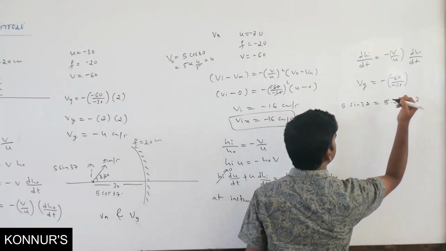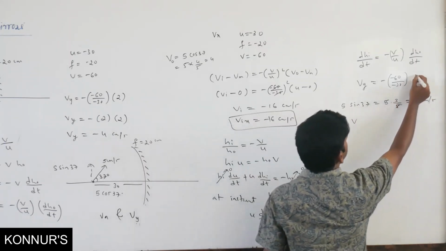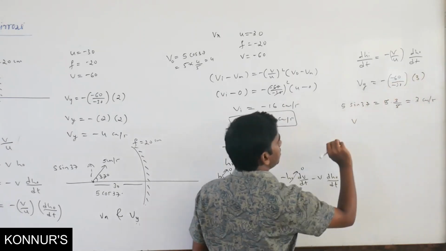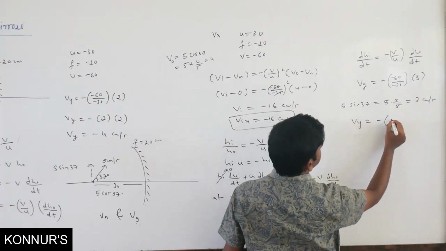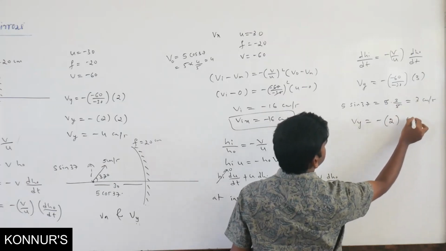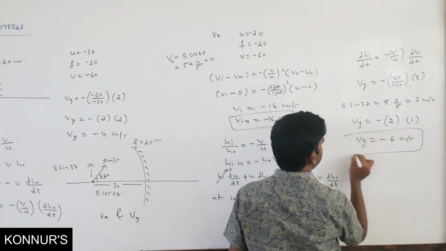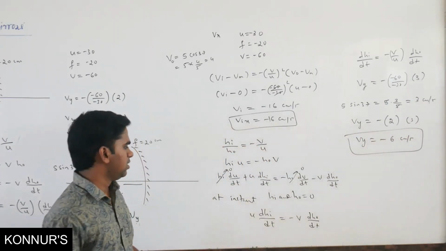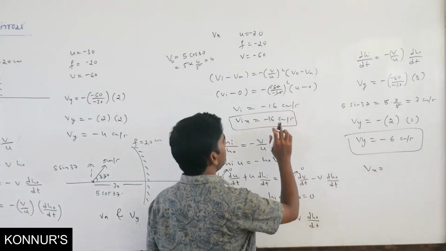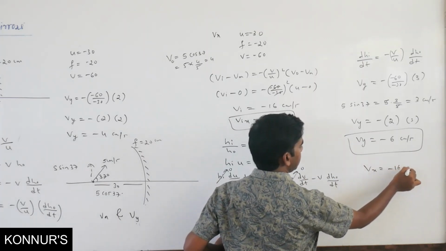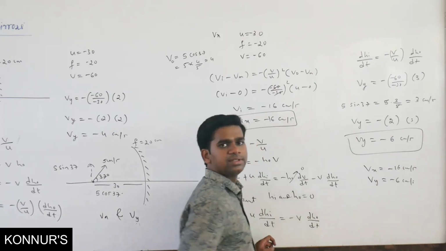The 5 gets cancelled, so 3 centimeter per second. So Vy equals minus 2 into 3. So Vy is minus 6 centimeter per second. So Vx is minus 16 centimeter per second, and Vy is minus 6 centimeter per second. Okay.